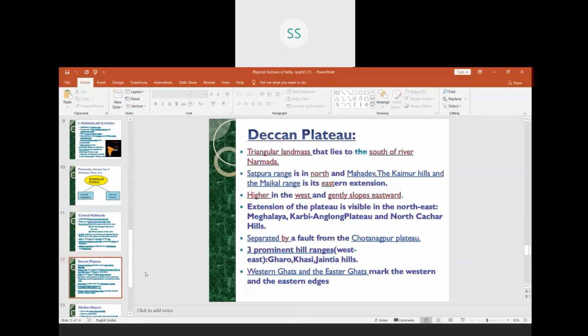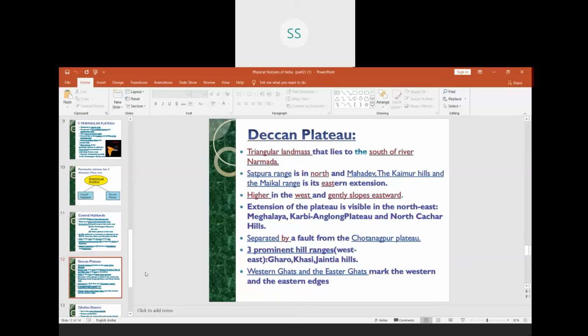Then we have the Deccan Plateau, which is a triangular landmass lying towards the south of river Narmada. Towards the north of the Deccan Plateau we have the Satpura range, which also has the Mahadev, Kaimur and Maikal ranges in the eastern part of this plateau. This Deccan Plateau extends towards the northeast, that is in Meghalaya.